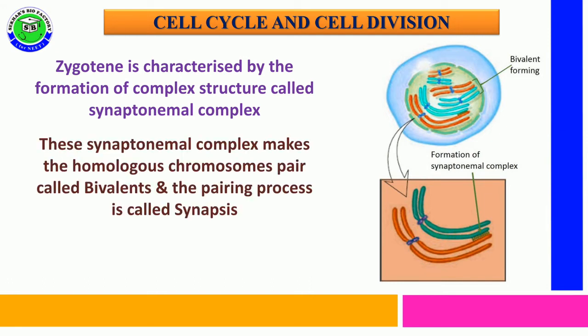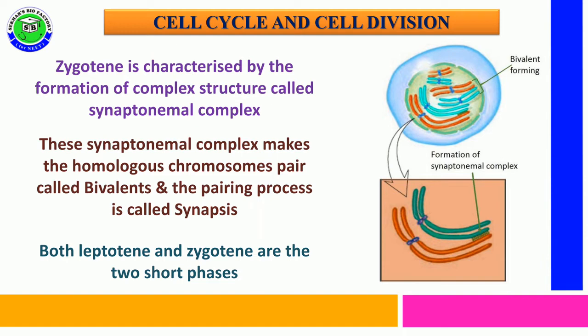This synaptonemal complex pairs the two homologous chromosomes, and this pairing process is called synapsis, and a pair of homologous chromosomes is called a bivalent. Both leptotene and zygotene, due to very few changes, are shorter in duration.